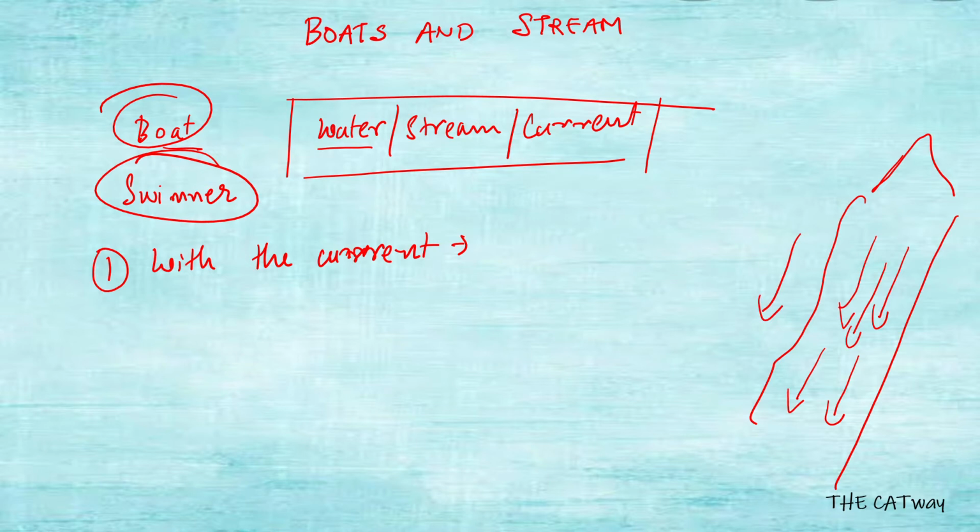There is a slight push from the stream or the water for your boat, so the speed of the boat will increase. So if the question says that the boat is traveling with the current, then you will do addition of speeds.